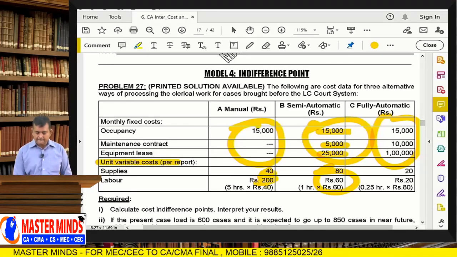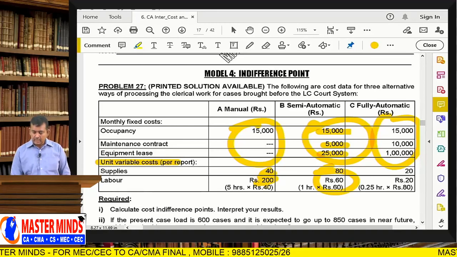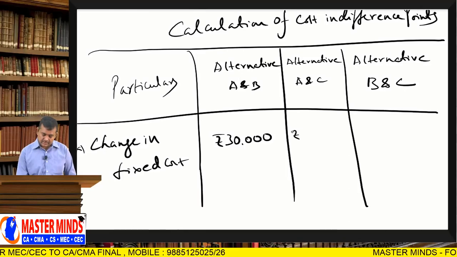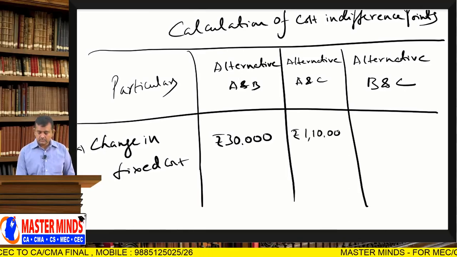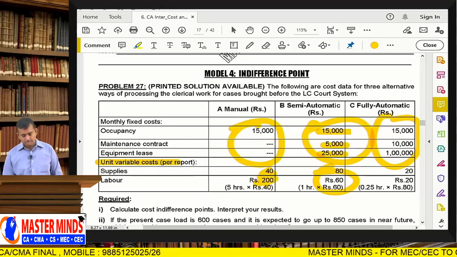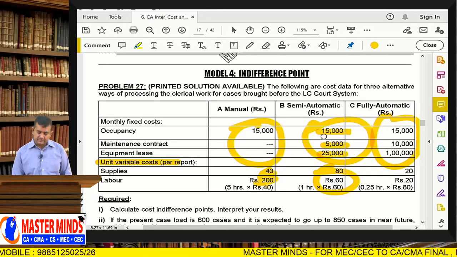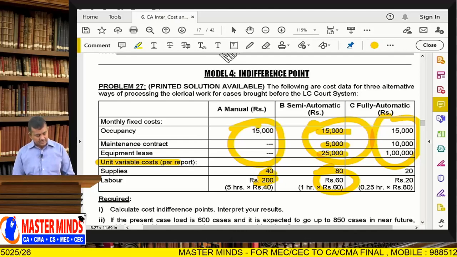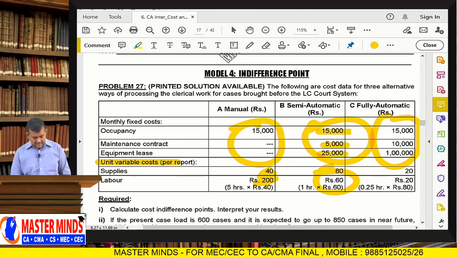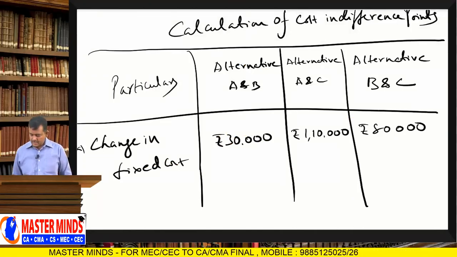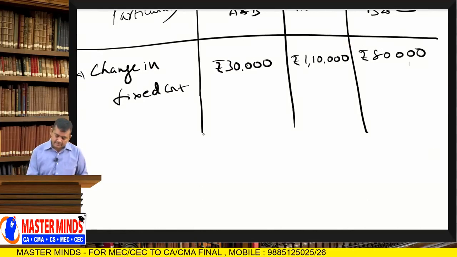Next, A and C: 1 lakh 25 minus 15, that is 1 lakh 10,000. Next, B and C: 1 lakh 25 minus 45, that is 80,000.